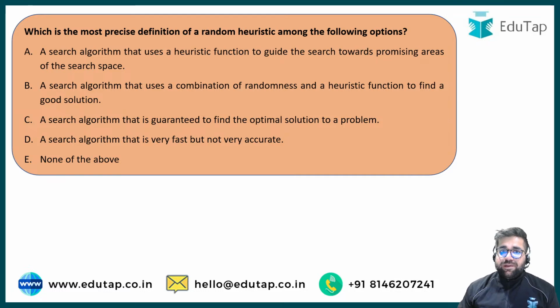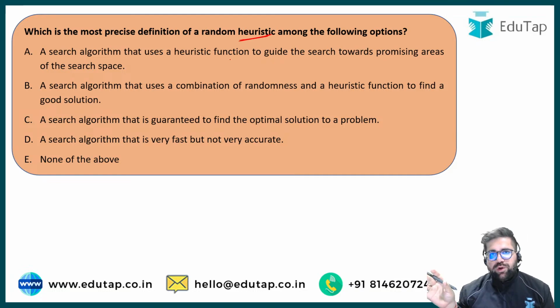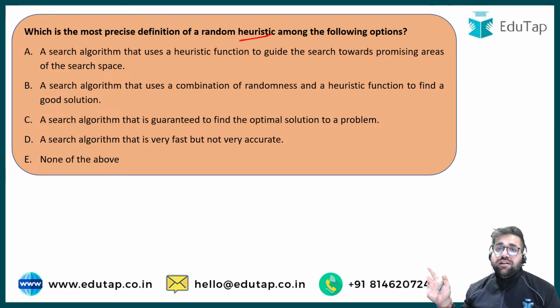Which is the most precise definition of random heuristic among the following options? I hope you know what is heuristic. Heuristic is basically a kind of shortcut which you are taking. Sometimes it does happen that we are not doing full analysis. We are just taking a kind of shortcut to reach our final destination. So that is something known as heuristic in the connotation of decision making.